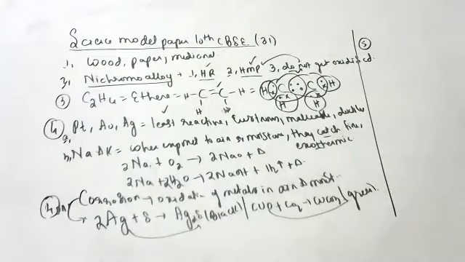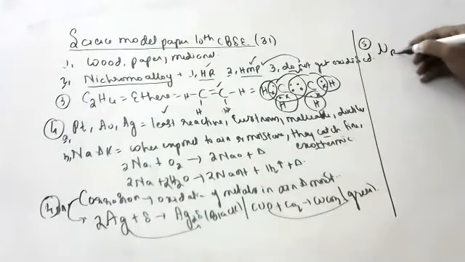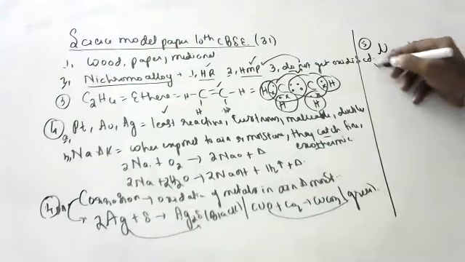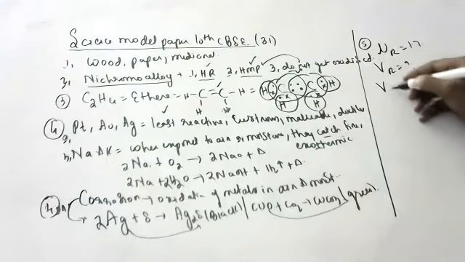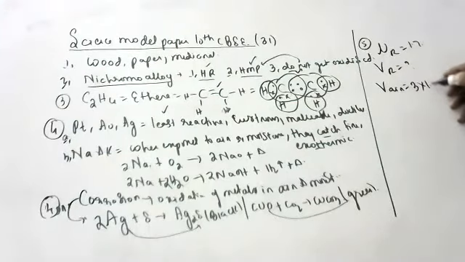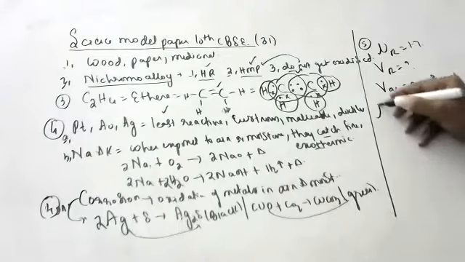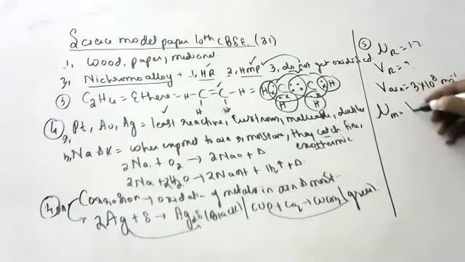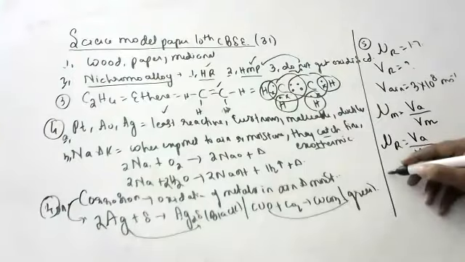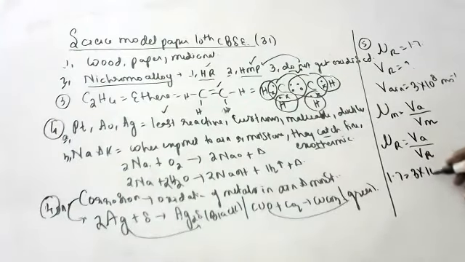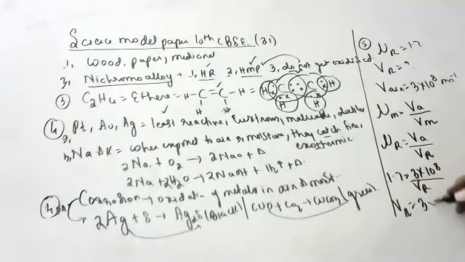Later, your wish. The absolute refractive index of ruby is 1.7. Find the speed of light in ruby, if the speed of light in air is 3 into 10 to the power of 8 meters per second. I told you, refractive index of a medium is equal to velocity of light in air by velocity of light in the given medium. The refractive index of ruby is velocity of light in air by velocity of light in ruby. So 1.7 is equal to 3 into 10 to the power of 8 by velocity of light in ruby. Velocity of light in ruby is equal to 3 into 10 to the power of 8 by 1.7.